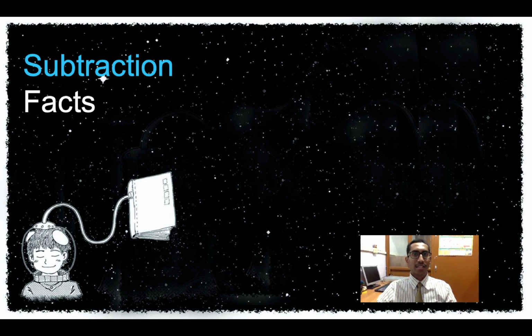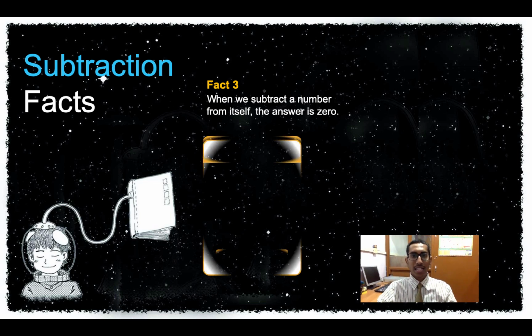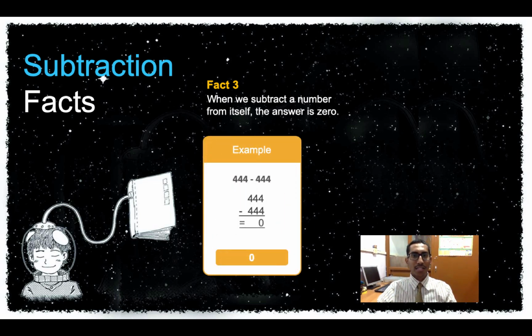Okay, let us look at the third fact. So the third fact says when we subtract a number from itself, the answer is 0. Obviously, if you have 5 toffees with you and I take away 5, what will you be left with? No toffees, right? Similarly, here when you look at this question, I have 444 and I'm taking away 444 from it. That means I'm left with nothing. Okay, so my answer is nothing but a 0.